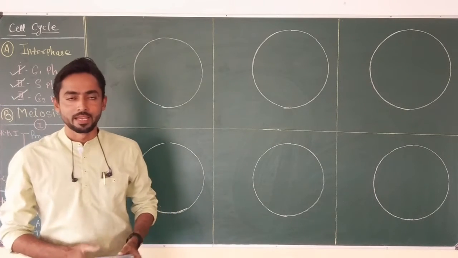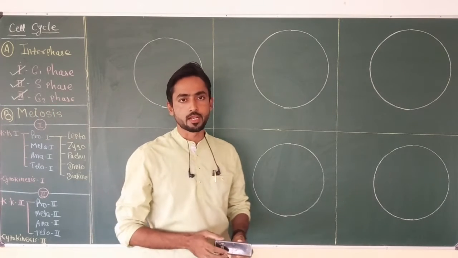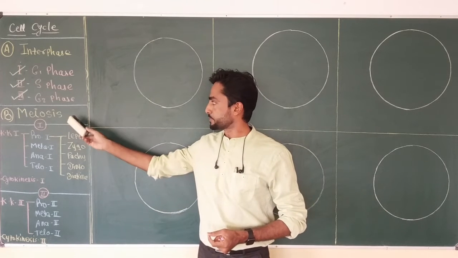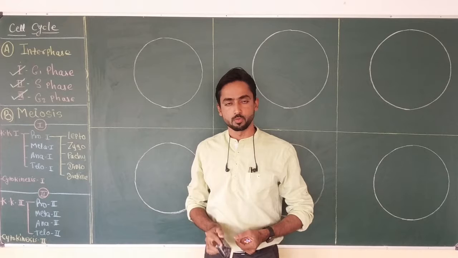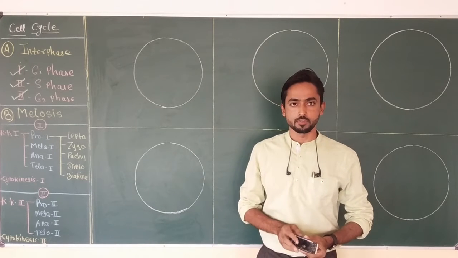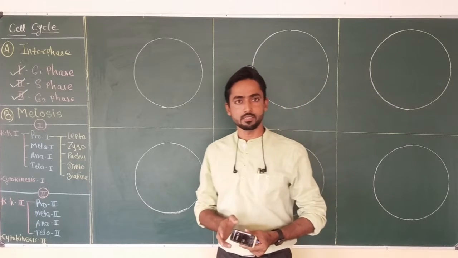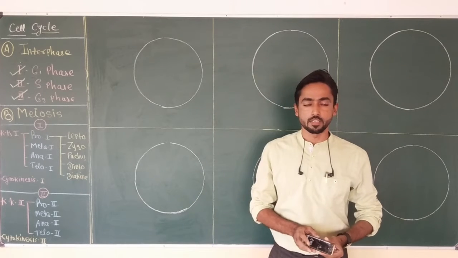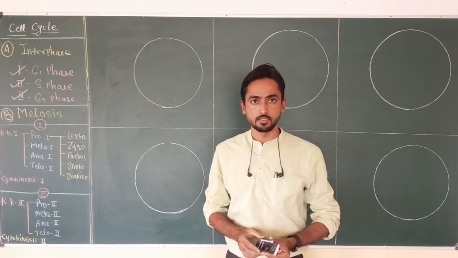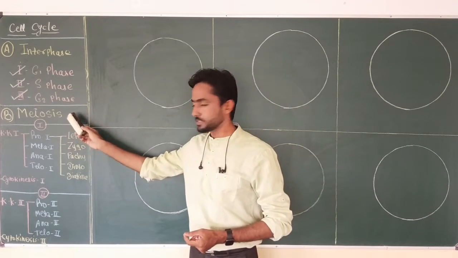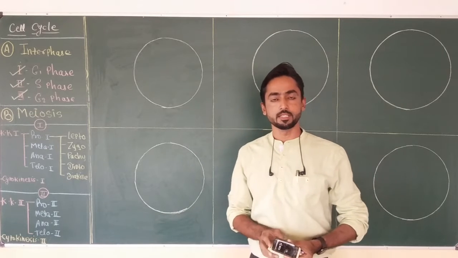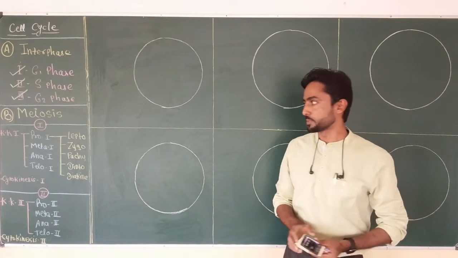Hello everyone. In this video, I'm going to start with the actual stages of the second type of cell division, that is meiosis. We have discussed in detail amitosis and mitosis. Mitosis is the equational division which mainly occurs in somatic cells and helps in the growth of living organisms. Meiosis is the reductional division which mainly occurs in germ cells, and the main function of meiosis